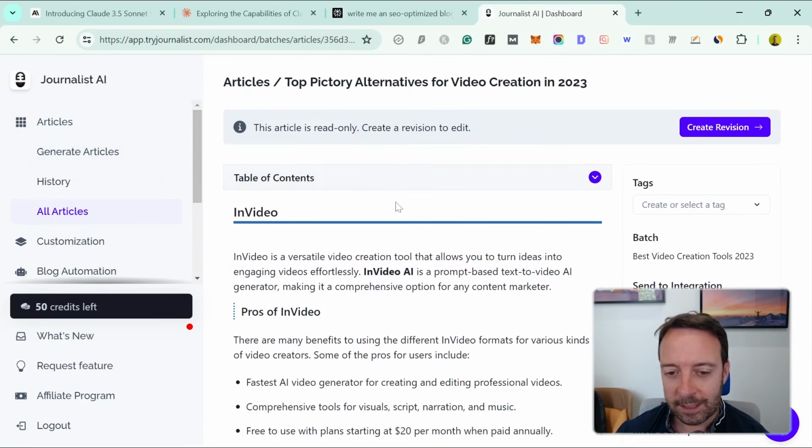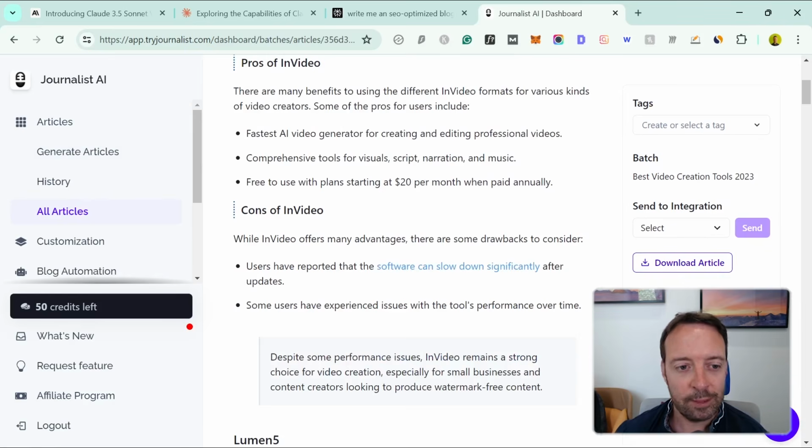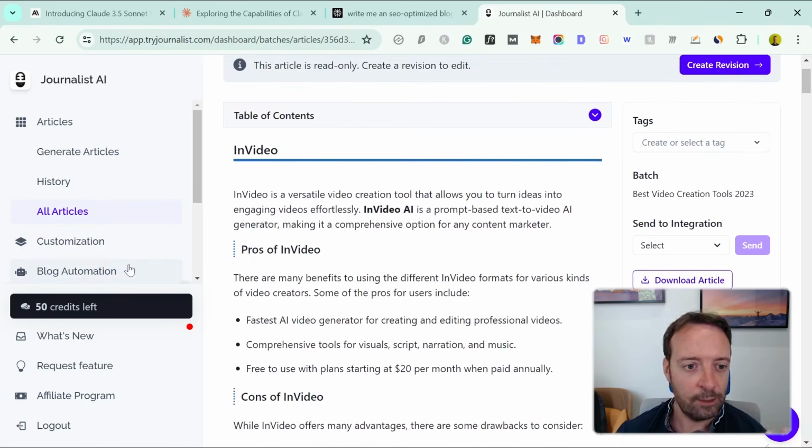So you can basically just ask for whatever your keyword and your title is, and this is the quality that you get out. There's a lot more features to this tool, like blog automation, if you want posts automatically published to your website. Obviously, it's specific for the workflow of AI blogging. So you can have customizations and blog automations and your blog posts posted automatically, integrated into your WordPress site or wherever you're hosting your blog.